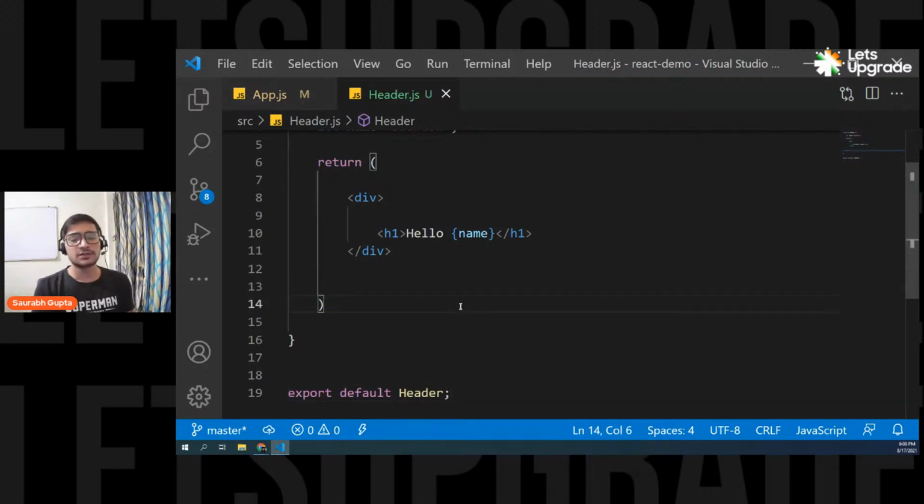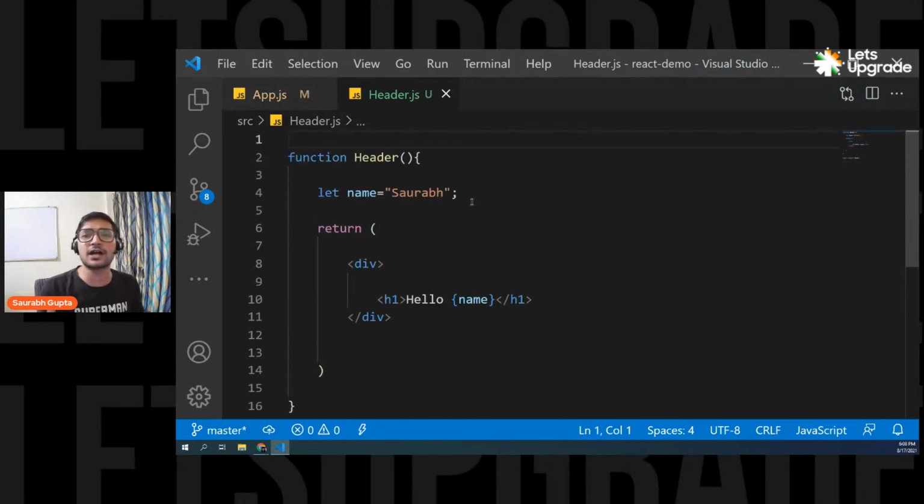Okay, everyone. So now, first of all, just like every essentials, let's first talk about what exactly is a prop. Okay. So basically, props stand for properties. Props is nothing but properties of a component.